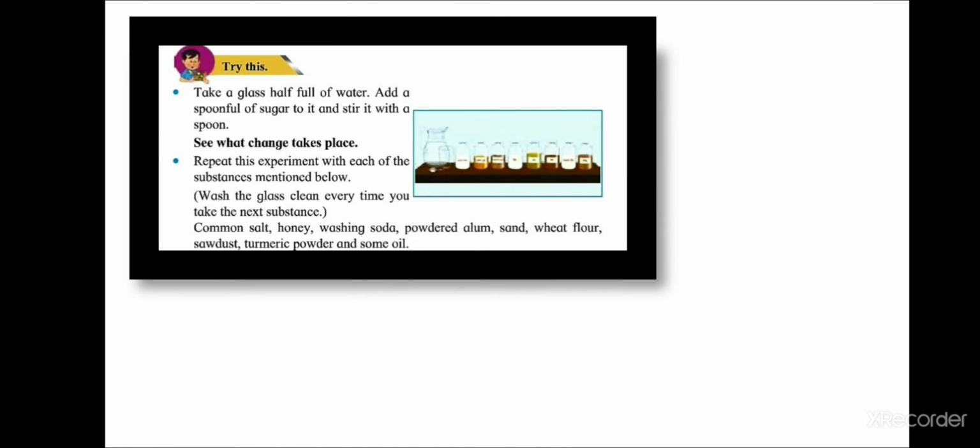Try this. Take a glass, half full of water. Add a spoonful of sugar to it and stir it with a spoon. See what change takes place. Repeat this experiment with each of the substances mentioned below. Wash the glass clean every time you take the next substance. Common salt, honey, washing soda, powdered alum, sand, wheat flour, sawdust, turmeric powder, and some oil.